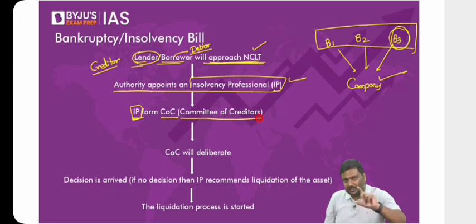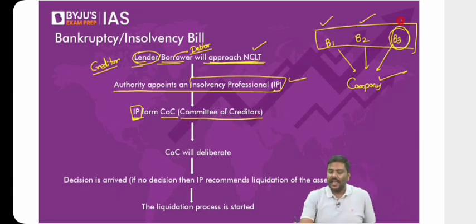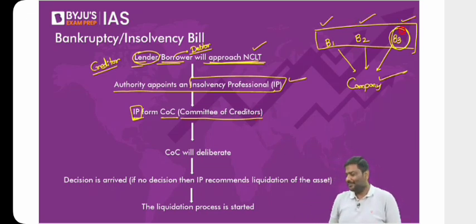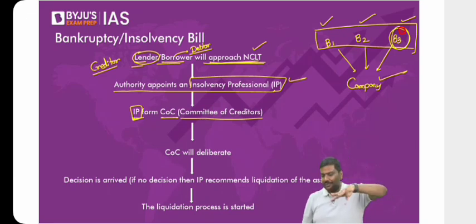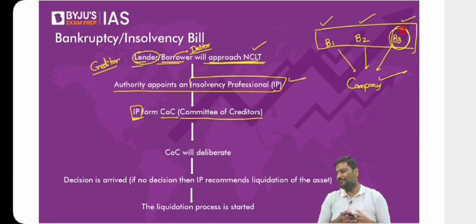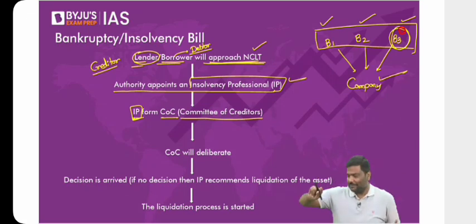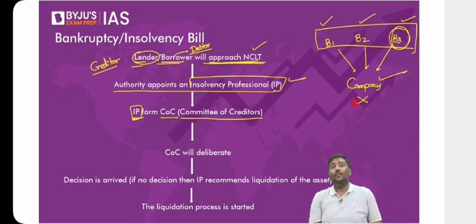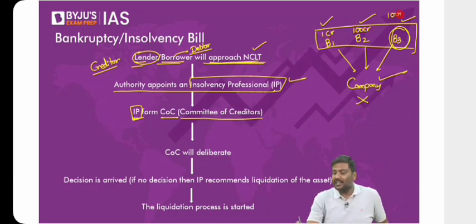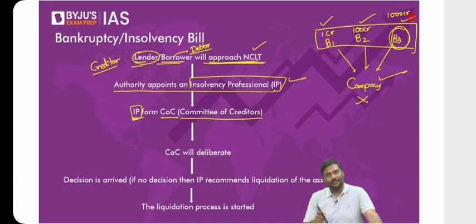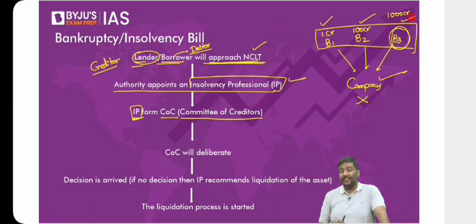But think of this carefully and answer it. Should all the 3 banks have equal voting right to decide it? I'll repeat the question. All 3 have given a loan, so all 3 must of course be included. You cannot leave out one of them. But my next question is, should all the 3 banks be given equal voting right? Answer is no. Why, sir? Let me give a very simple example. Imagine B1 has given a 1 crore rupee loan, B2 has given a 100 crore rupee loan, and B3 has given a 1000 crore rupee loan. If you want to give equal voting right to all of them, is it fair on B3? Think of it.